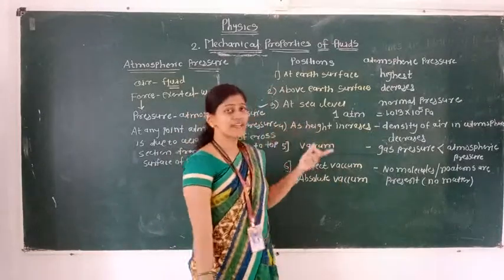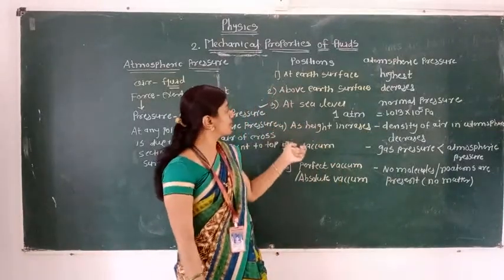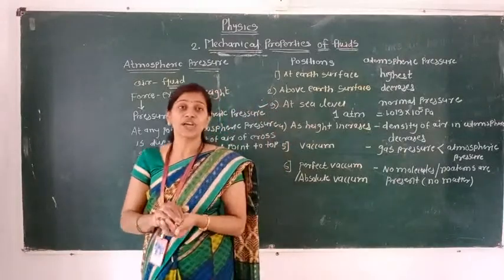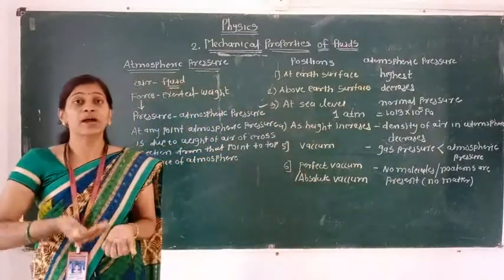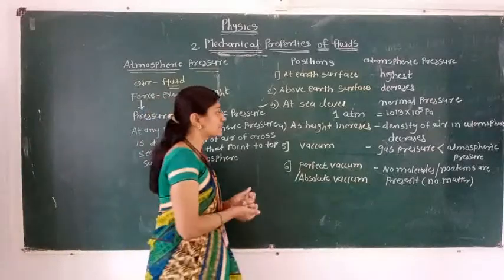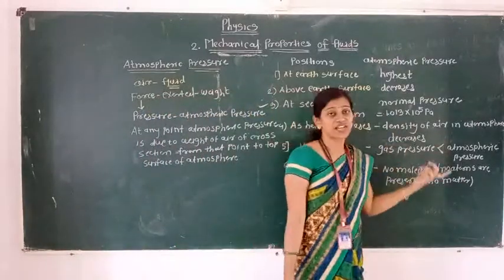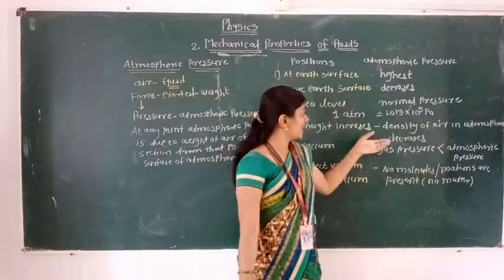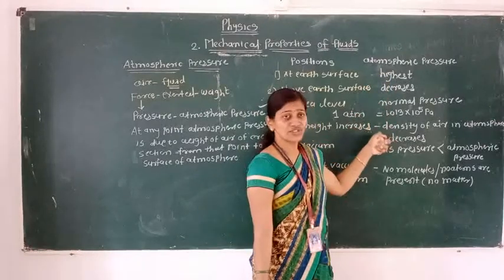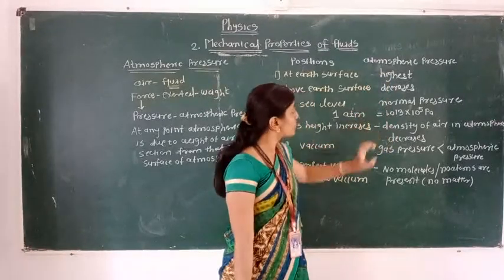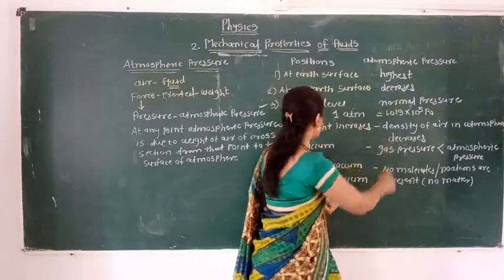Next, as the height increases, above the earth surface, the height increases. As height increases, the density of the air in the atmosphere decreases. That means the atmospheric pressure also decreases in this case.